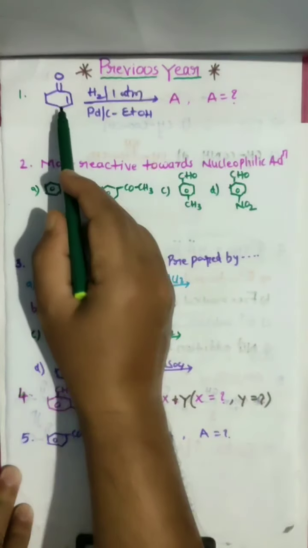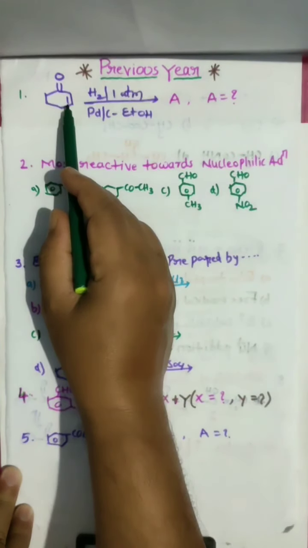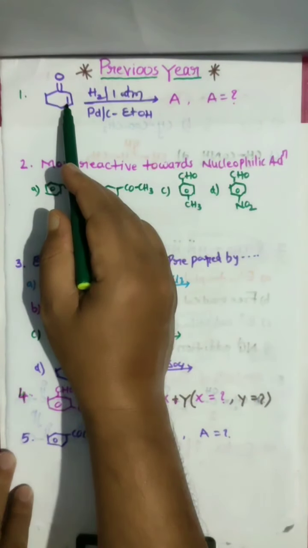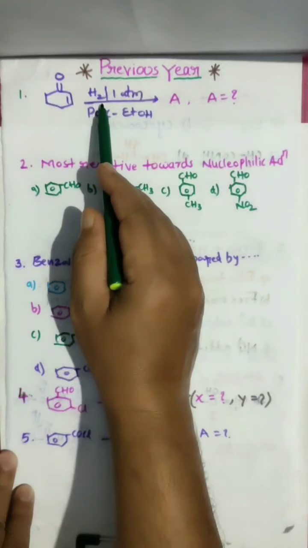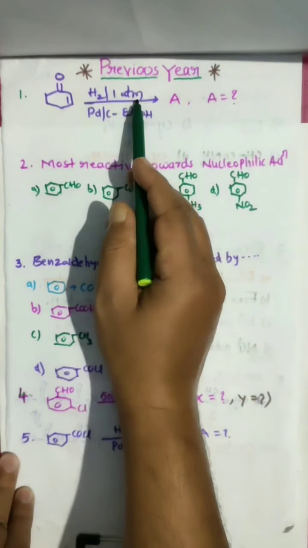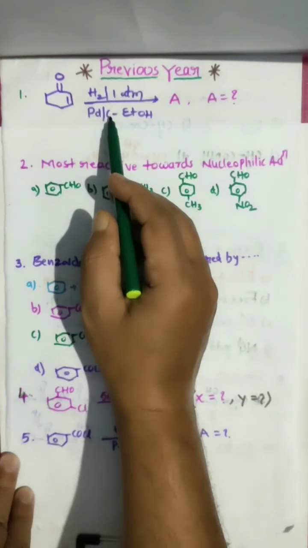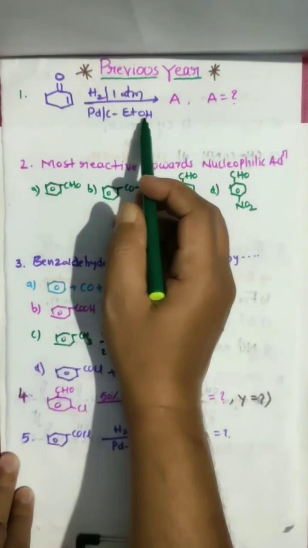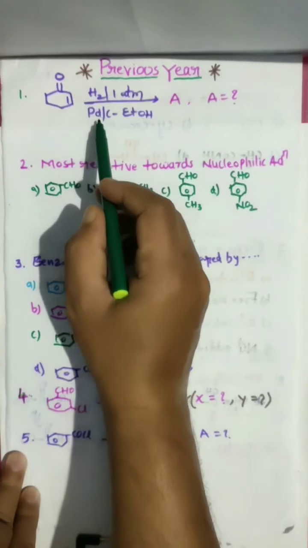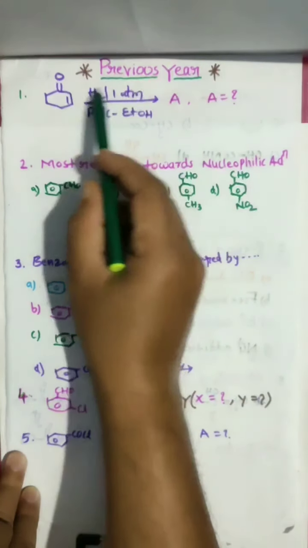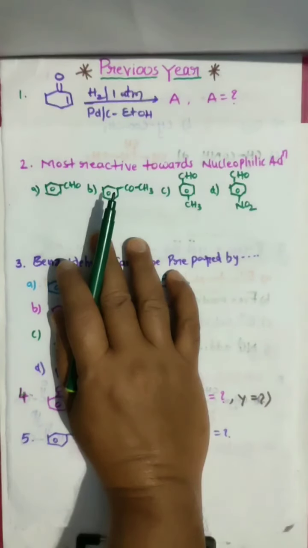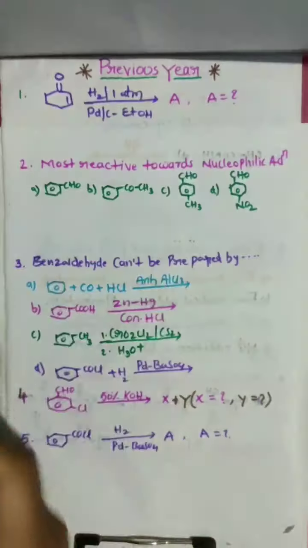And here I have one question. Look here. We have one ketone with an alkene group, and this is treated with hydrogen at 1 atm pressure, palladium on carbon, and ethanol. Totally, it is hydrogen in the presence of palladium. It is showing reduction. We already learned the reduction of aldehydes and ketones.